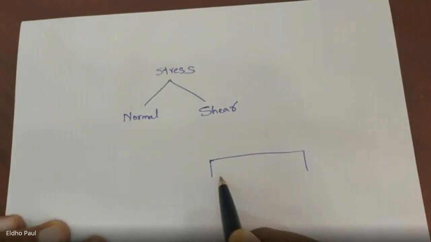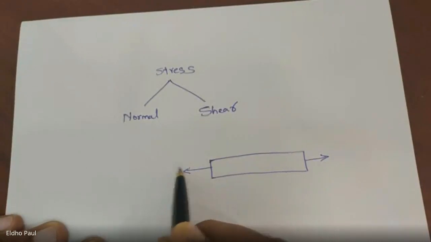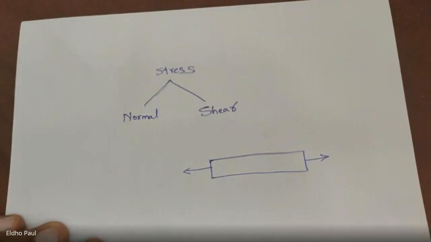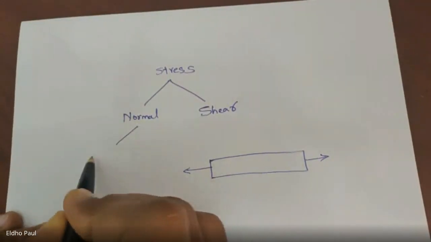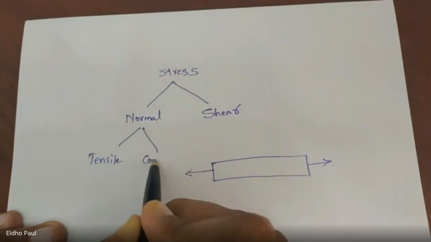If the force is applied normal or perpendicular to the cross section, then the corresponding stress is a normal stress. And basically we can divide this normal stress into two. The first one is tensile stress. The second one is compressive stress.